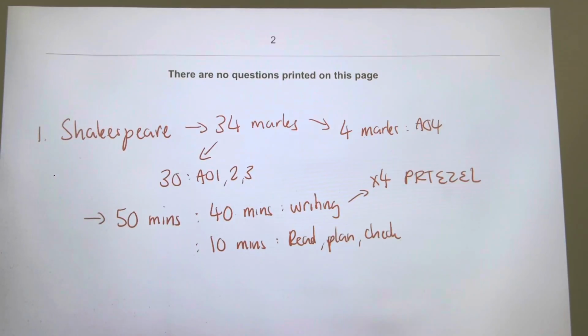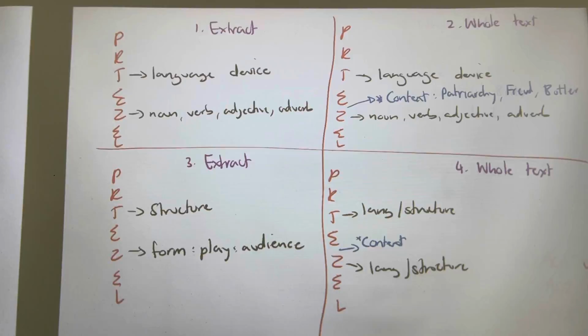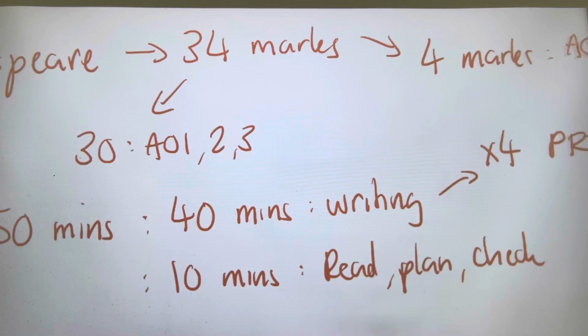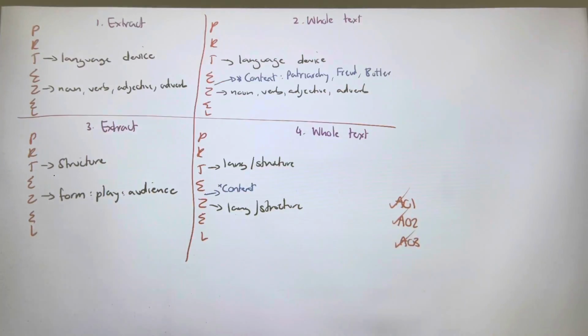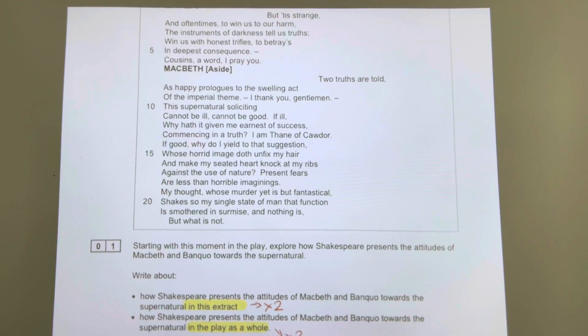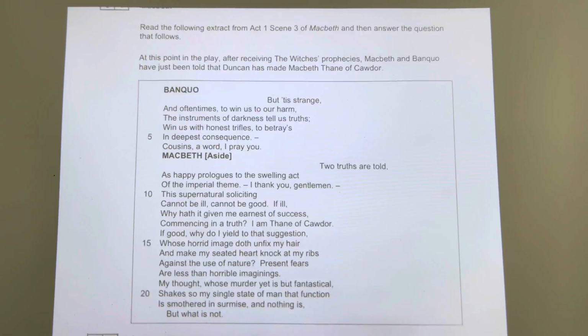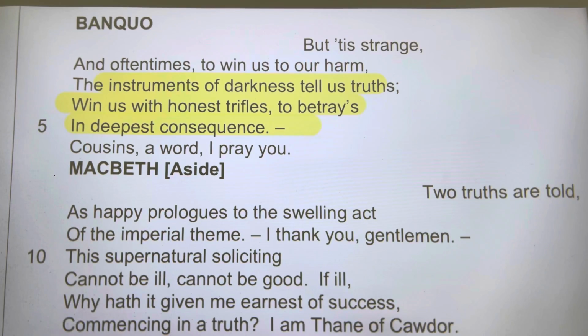Now, just to show you guys how you might go about doing it, remember, we have 40 minutes to write and 10 minutes to plan. So let's plan one paragraph together. How Shakespeare presents the attitudes toward the supernatural. "The instruments of darkness tell us truths, win us with honest trifles, to betray us in deepest consequence." Okay, this is my reference. So guys, don't forget, I am doing P, R, T, E, Z, E, and L. So that is my reference complete.